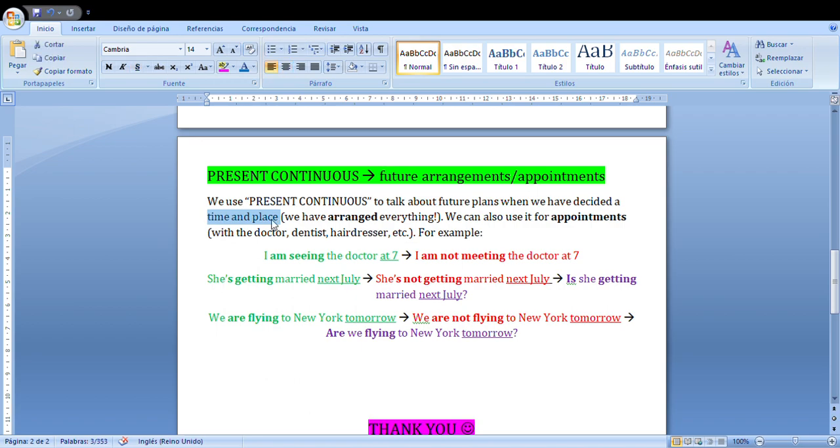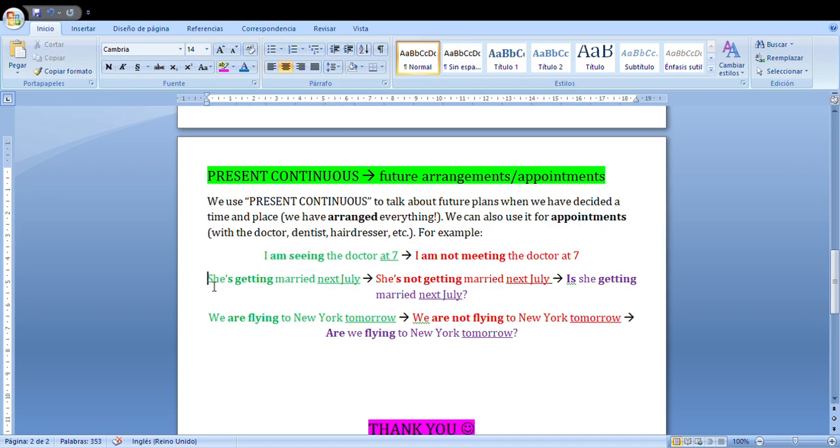So usually, almost always, present continuous in the future meaning, you will see the time and place, or one of them. In this case is at 7. I am seeing the doctor at 7. Or I am not seeing the doctor at 7. We could ask, am I seeing the doctor at 7? Veo al doctor, o tengo cita con el doctor a las 7. This is future, okay? But we are using a present continuous.